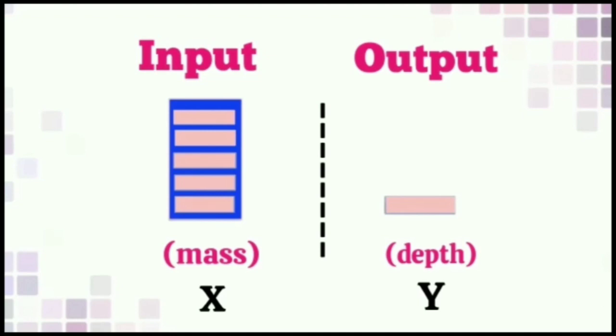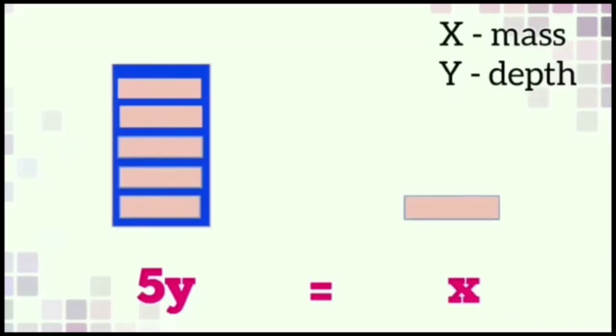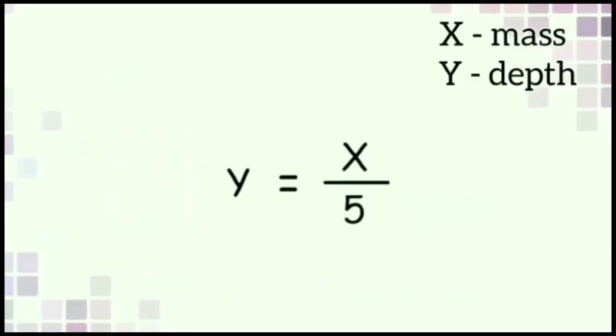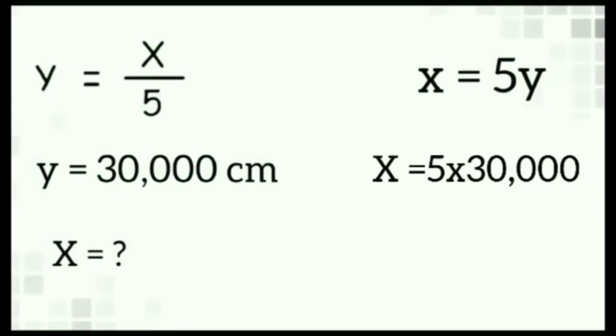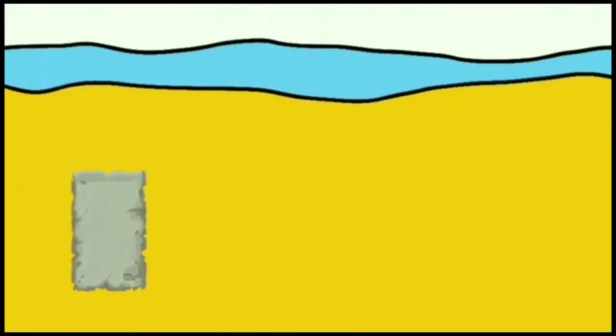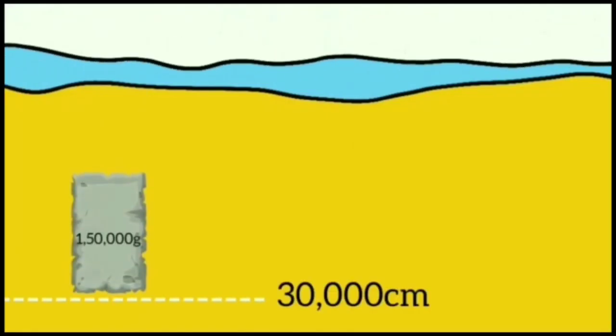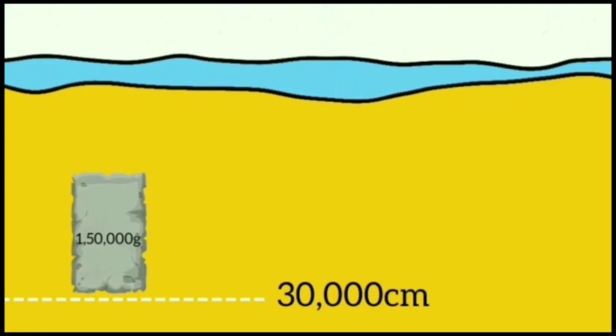Here we can see that the mass is 5 times the depth, that is 5y equals x, which implies y equals x by 5. Y equals 30,000 cm. We need to find x. x equals 5y. x equals 5 into 30,000. x equals 1,50,000 gram. That is, we needed 1,50,000 gram stones to reach 30,000 centimeter in depth.